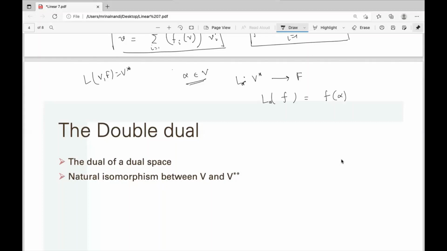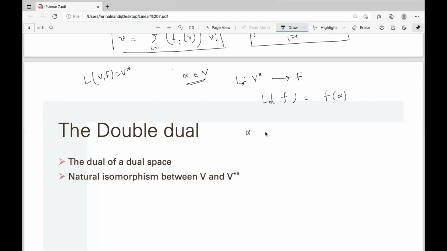So again, the dual basis will be constructed from these L alphas, where alpha must be taken from a basis of V. So we take alpha 1, alpha 2, ..., alpha n as the basis of V, then define L alpha 1, L alpha 2, ..., L alpha n, and this will give a basis for V star star, the double dual. You can easily check that.